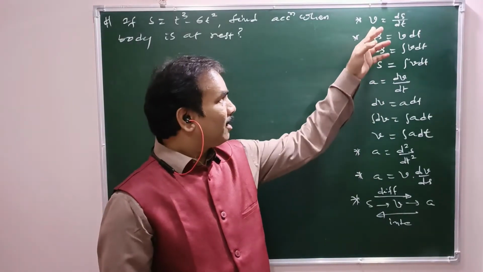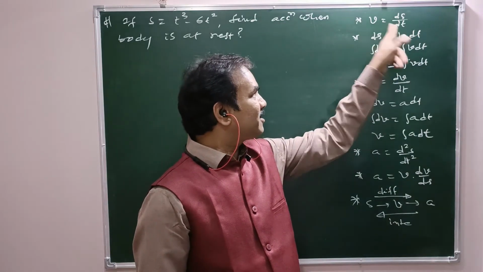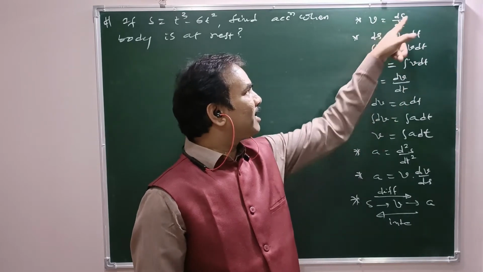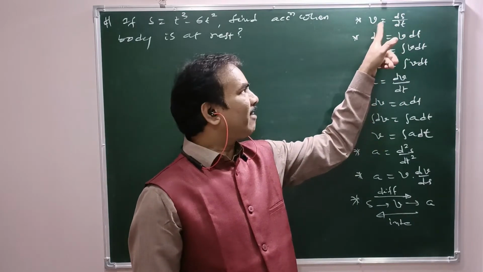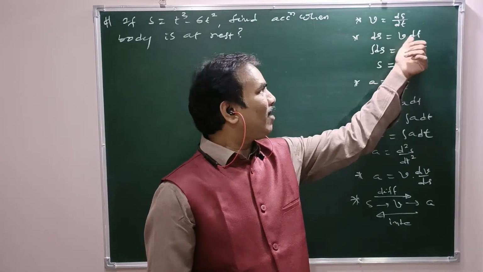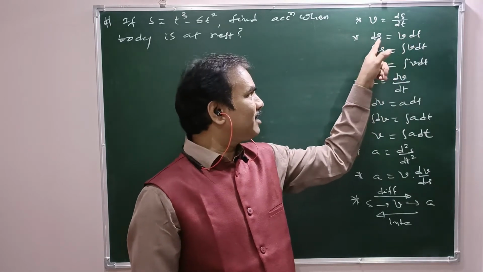Here see the relations. V equals ds by dt, from which ds equals v dt, that is integral ds equals integral v dt. The rate of change of position is velocity. ds equals v dt means within the interval dt, the displacement covered is ds.